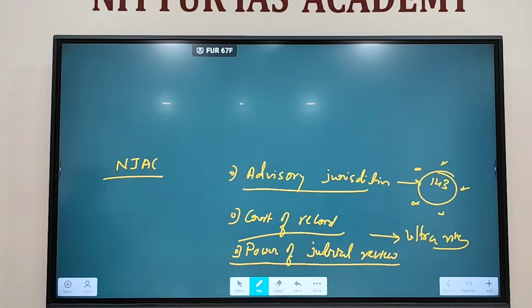But here 10% more means it is 60%. So that was challenged, where the Supreme Court upheld the constitutional validity of EWS reservation. So that is judicial review. You got it right? What is judicial review? Where it was challenged, the Supreme Court checked the constitutional validity of that particular act and upheld it. So it became constitutionally valid. So that is judicial review.